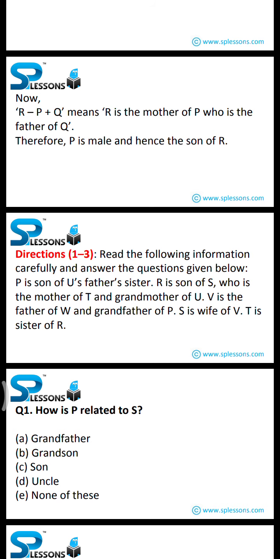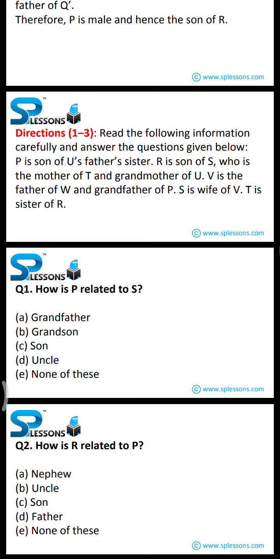The first question you need to answer is, how is P related to S? A grandfather, B grandson, C son, D uncle, E none of these. For these directions, questions 1 to 3, I am not providing any answers. I just want to check whether you are able to answer these questions with the directions provided or not.